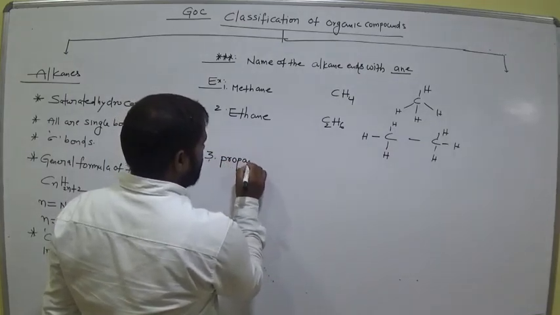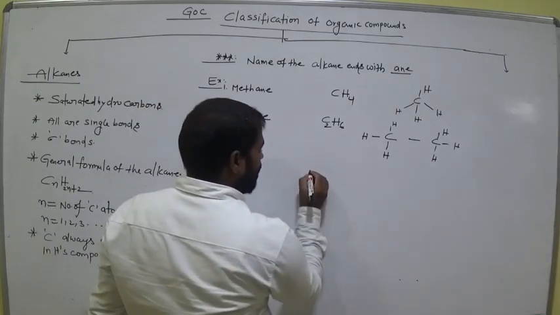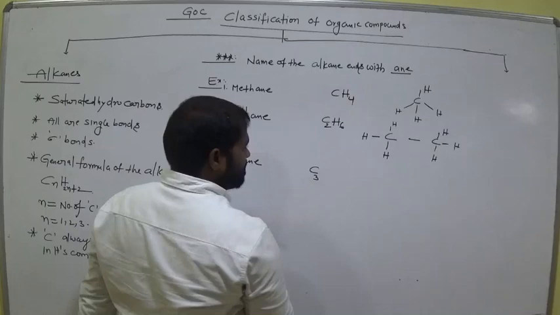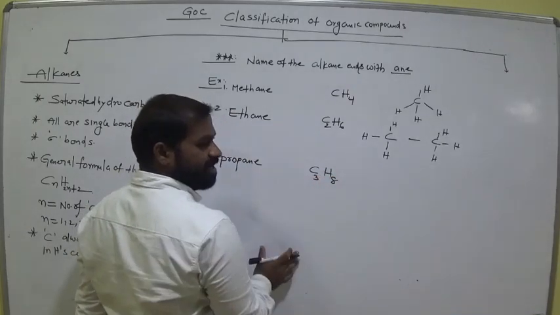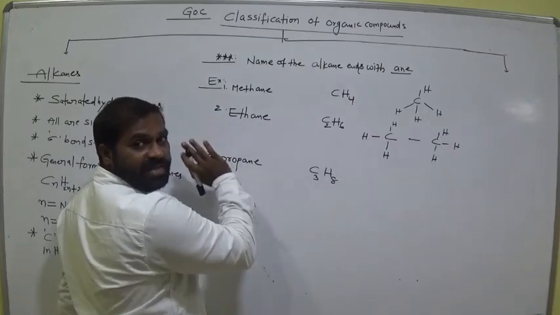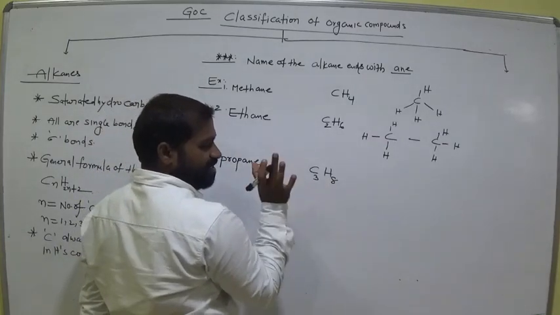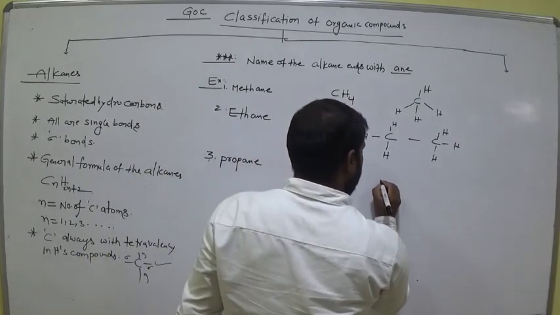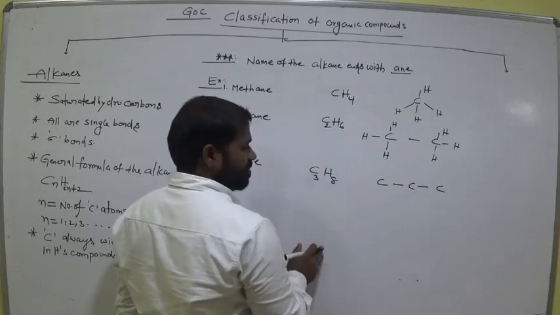Propane. Prop means 3 carbons. Now what do we expect? 3 carbons, C3. 3 twos are 6, 6 plus 2 is 8. Clear? Substitute the n value in CnH2n plus 2, getting 3. 3 twos are 6, 6 plus 2 is 8. Okay. Now write 1, 2, 3. We have 3 carbons.